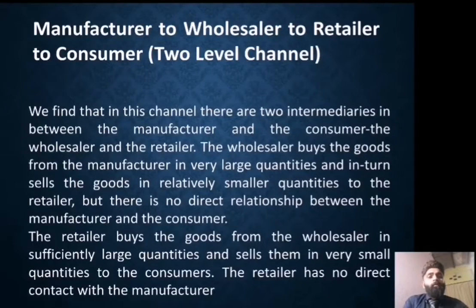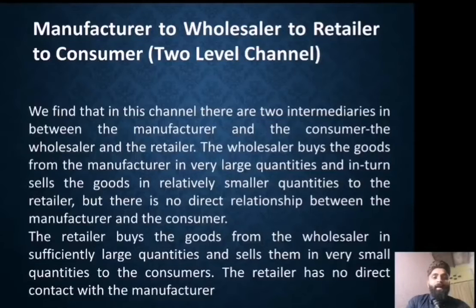Next is manufacturer to wholesaler to retailer, and the last to consumer. This is two level channel. We find that in this channel there are two intermediaries in between the manufacturer and the consumer, the wholesaler and the retailer.